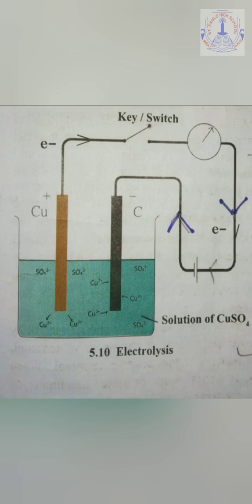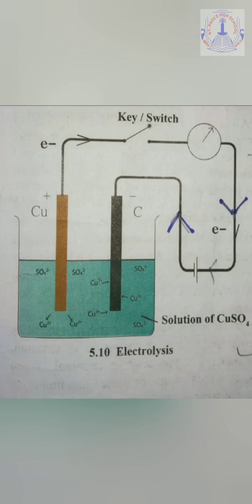Because of the presence of the cell, the electric current starts flowing, and because of this electric current, the ionic compound of copper sulfate in the aqueous solution dissociates into copper cations and the sulfate anions. So very clearly you all can see in the diagram that in the aqueous solution we can see the copper 2 plus cations and the sulfate 2 minus anions.